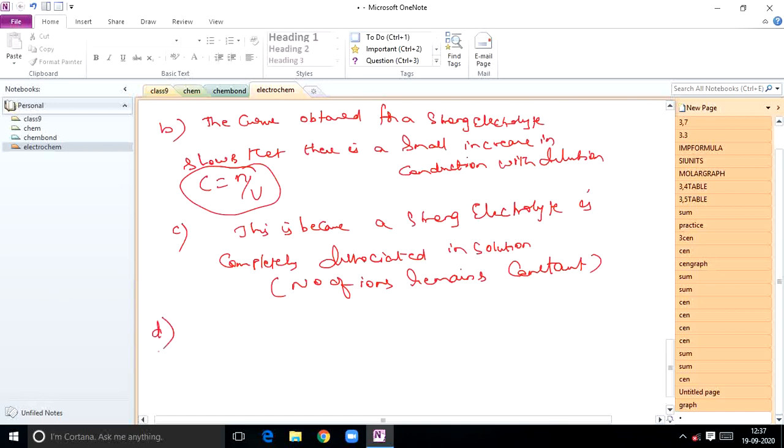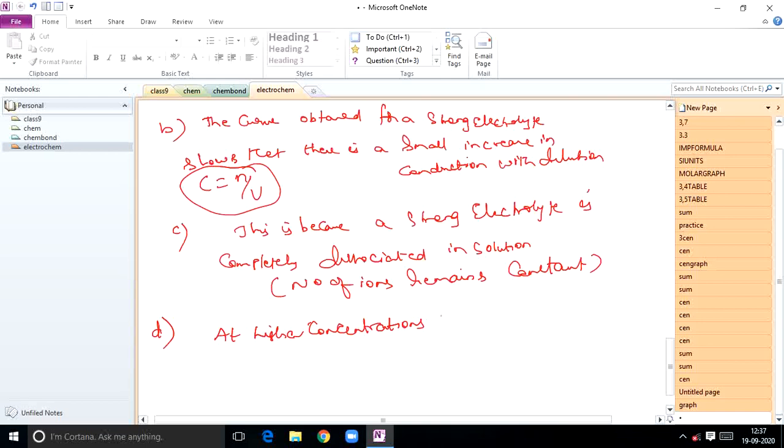Next, at higher concentrations, what are you going to observe from the graph? At high concentrations, the greater interionic attractions retard the motion of the ions, so they slow down. Very, very important point.